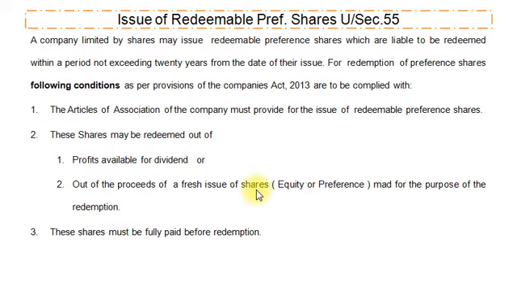But at this stage you understand that for redemption of preference shares, the company can issue new equity as well as preference shares. The company cannot issue debentures or bonds for redemption of preference shares. It is not available under Section 55 of the Companies Act 2013. Third provision, these shares must be fully paid up before their redemption.